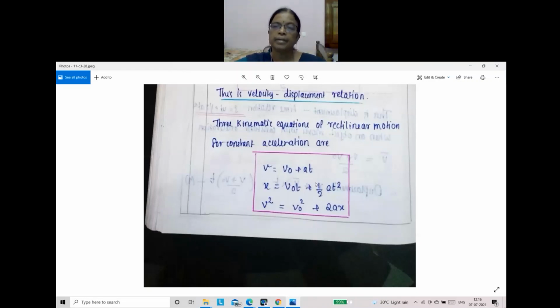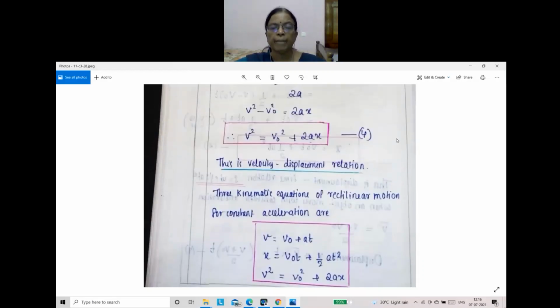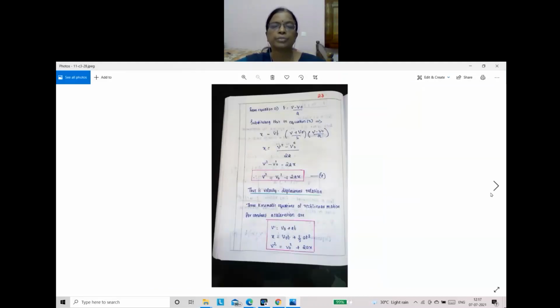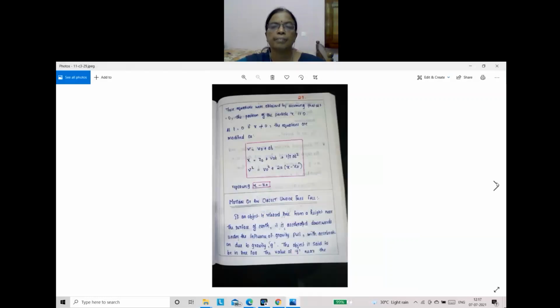Whether we have to use plus g or minus g, that we can discuss. Sign conventions are there. So the same equation we use, but in the place of a, we write small g, acceleration due to gravity. Some sign conventions we can discuss now to do problems.